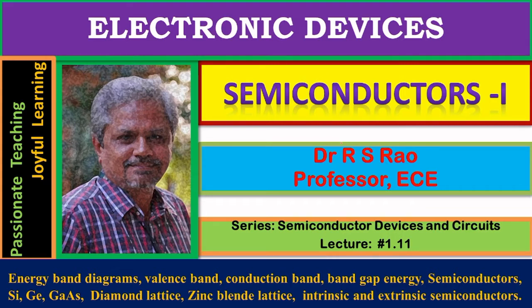So here diode refers to a family name. Here transistor refers to a family name. In each family, several varieties, several types of diodes or transistors exist. Both these families of devices are made with semiconductors. In fact, semiconductor is the basic material that goes into the design of diodes and transistors.